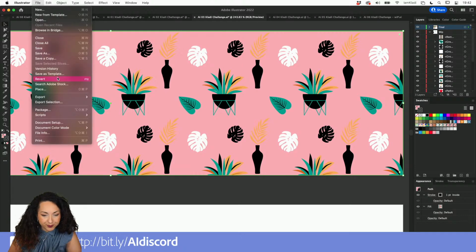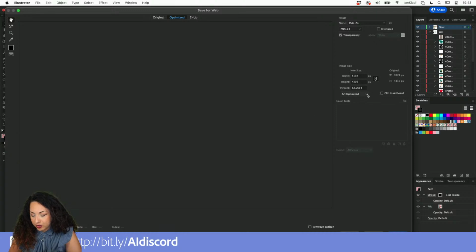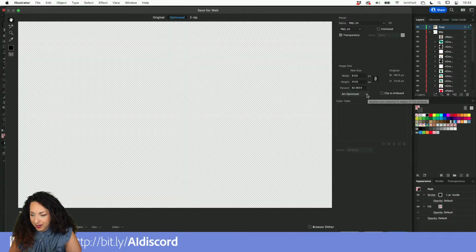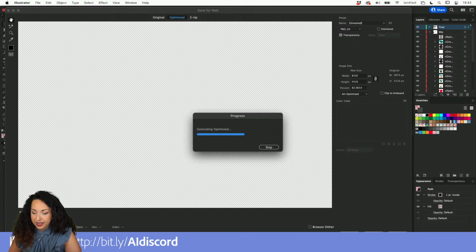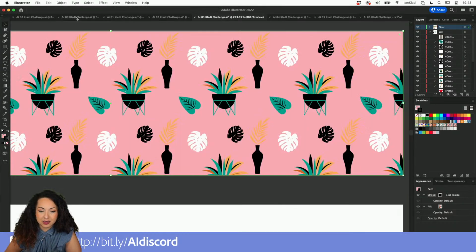So again, file, export, we're going to use the legacy, save for web, and then here you want to make sure that your art optimize is selected. Yeah, so you want to set your anti-aliasing to art optimize in order to get rid of those ugly little tiles that will display and they will break your pattern, and therefore it doesn't look seamless anymore.